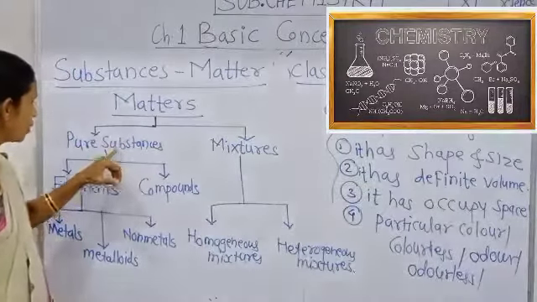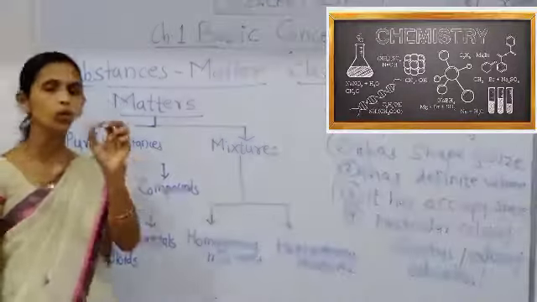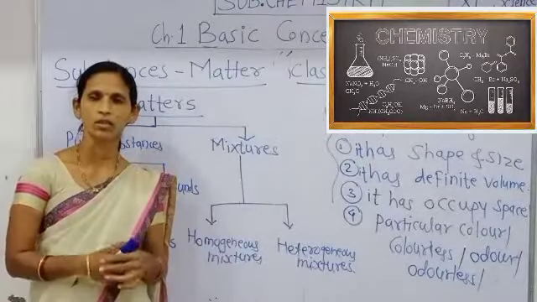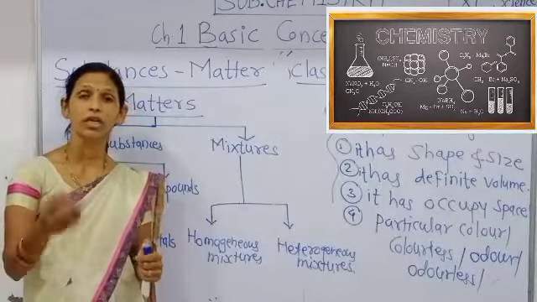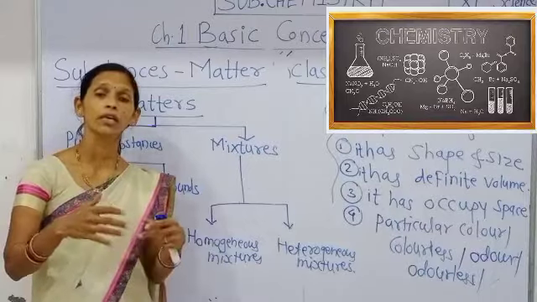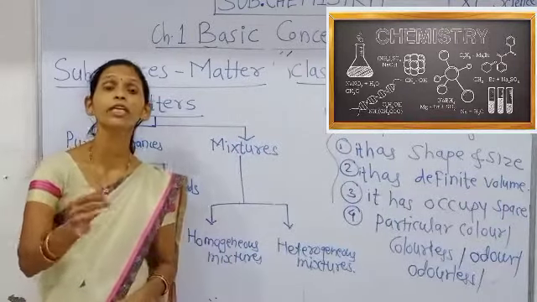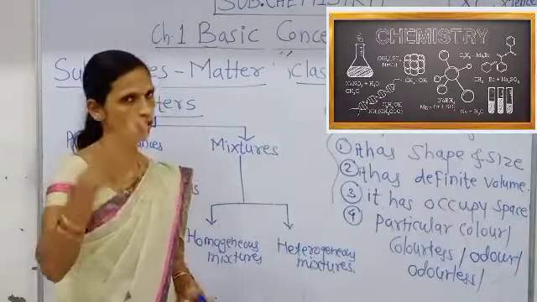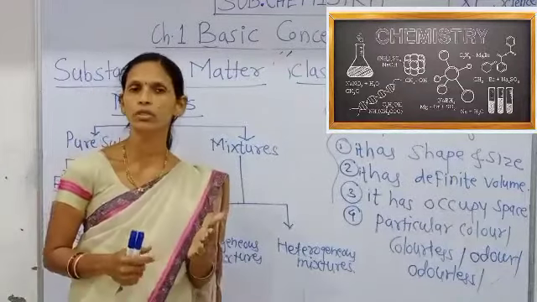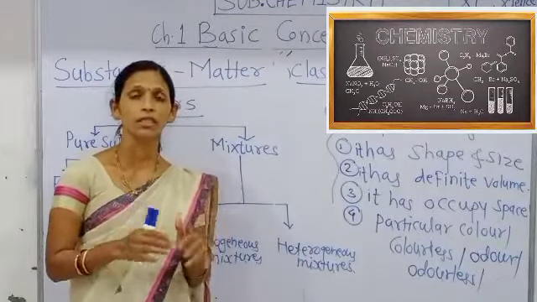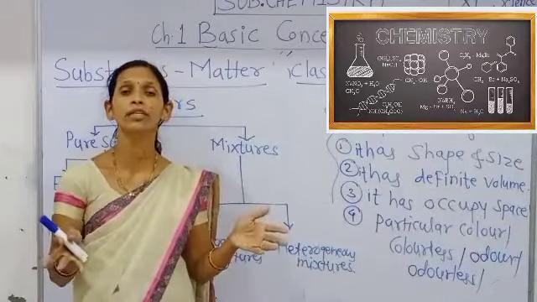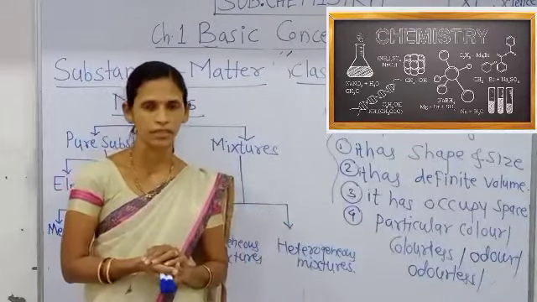Then see here, first of all, pure substances. Those are the substances which have a particular chemical composition, and those substances cannot be further divided by physical methods.